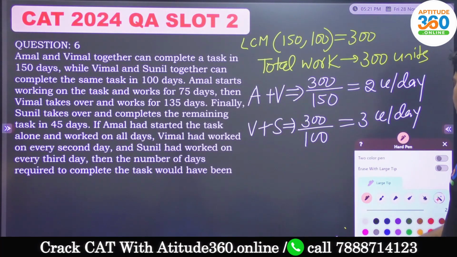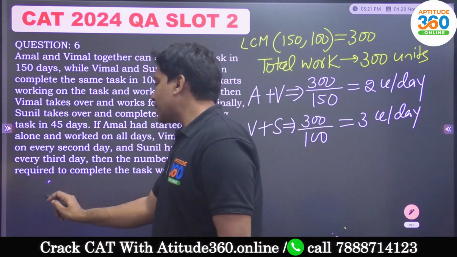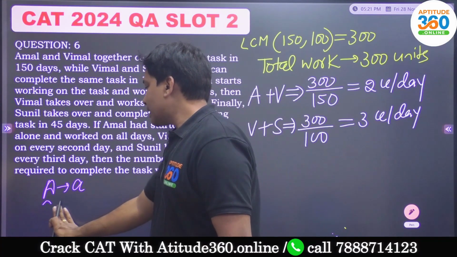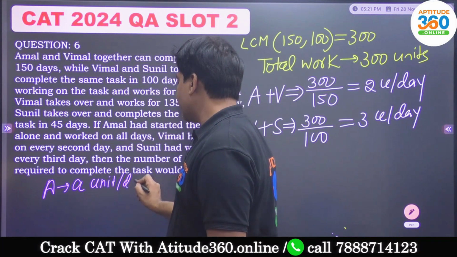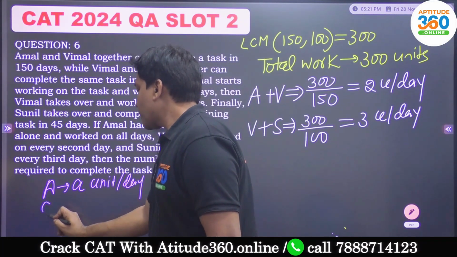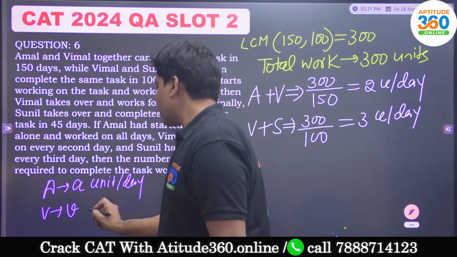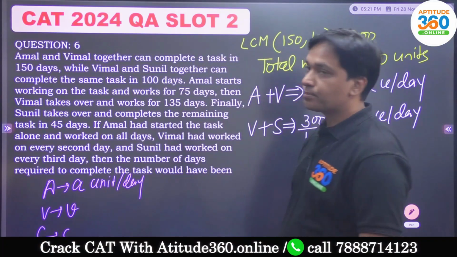Now let us proceed with the problem. It says that Amal starts the work. So I'm going to assume that Amal does A units of work per day. Similarly, Vimal is going to be doing V units per day, and Sunil is going to be doing small s units per day, right?